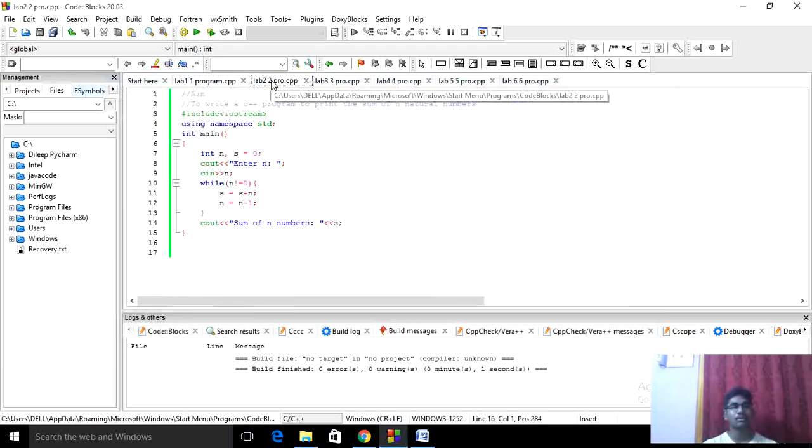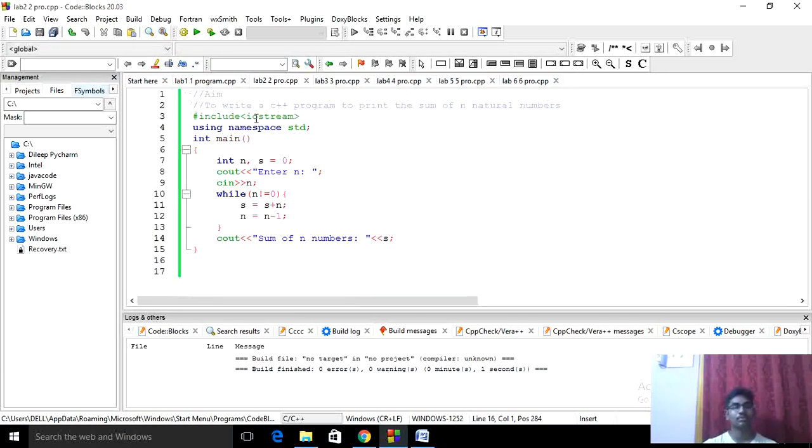The second program, the aim of this program is to write a C++ program to print the sum of n natural numbers. Okay, sum of n natural numbers. We'll start with include iostream to get the standard input output using namespace std. I'll assign my main function int main. I declare my data type as int and I have variables as n and s equal to 0. I'll print enter the numbers. After that I will assign n value to store. The n value will be stored in the program.